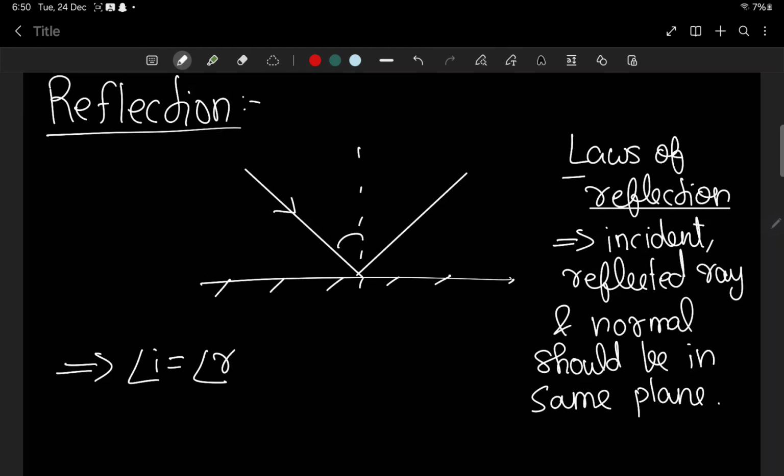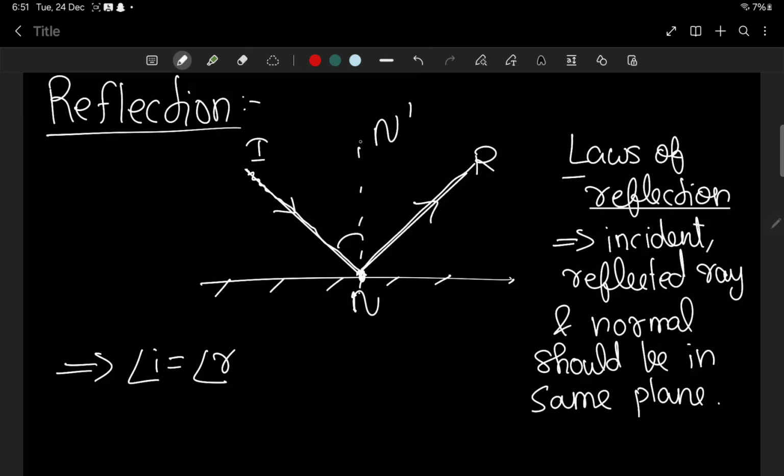You know that this is the incident ray coming. It's hitting the plane mirror surface N dash. This is I, this is R. I'm just marking it. So the incident ray is coming like this. It is hitting on the plane mirror surface and it's reflecting back.